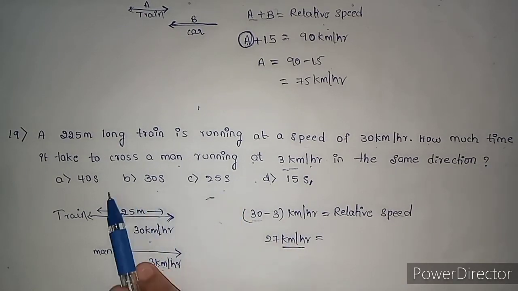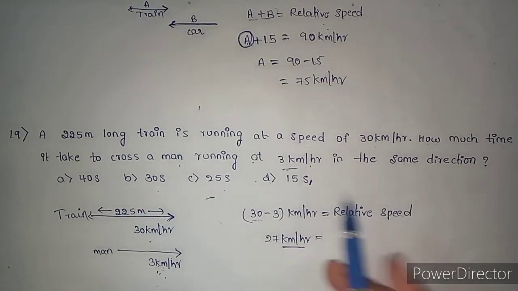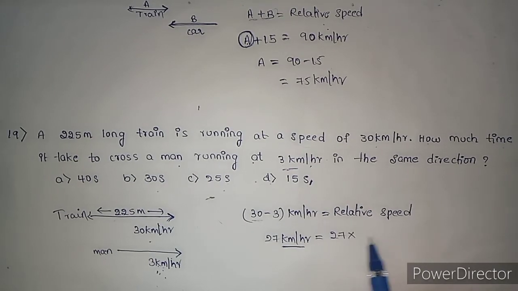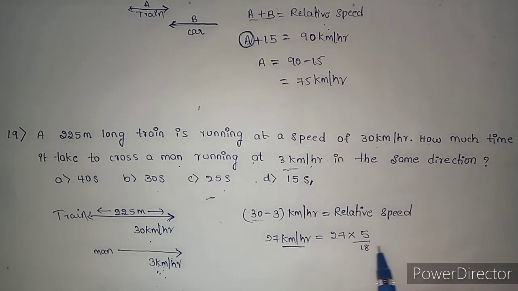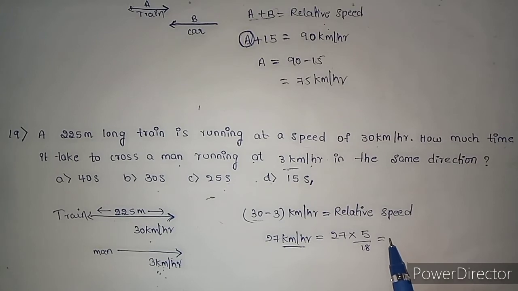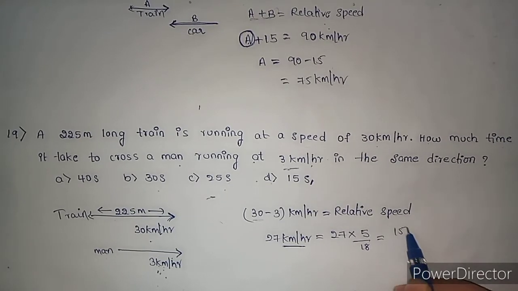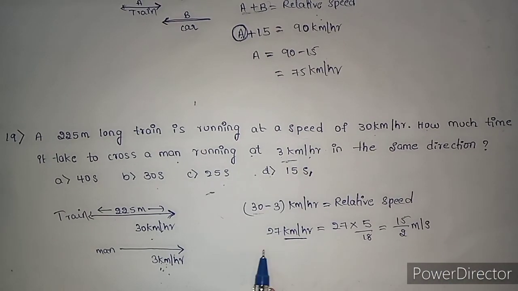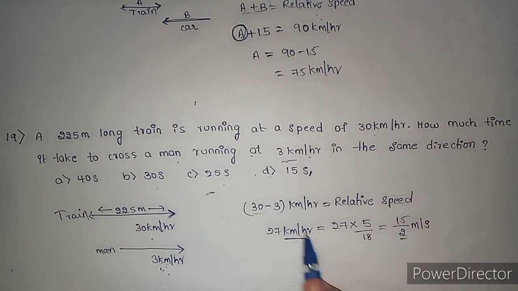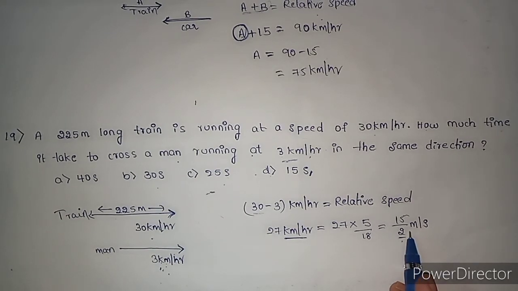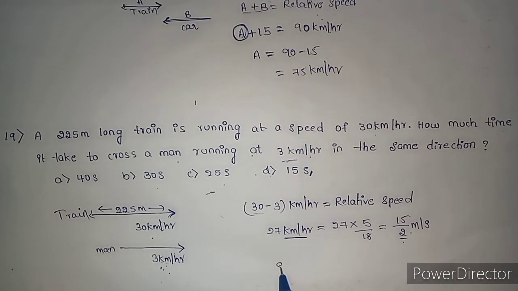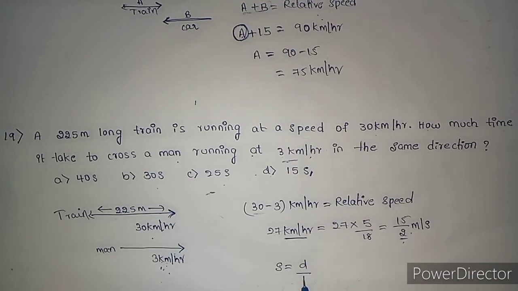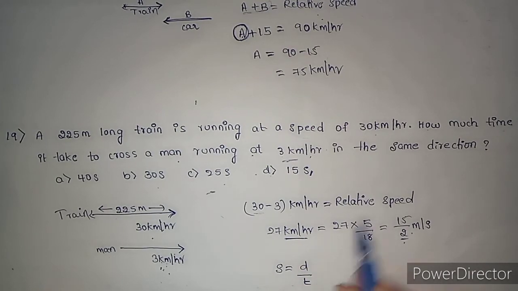This is in kilometer per hour, but all our options are in seconds, right? So convert this. 5 by 18. After solving, you get 15 by 2 meter per second. Clear? We know the relative speed of train and man, that is 15 by 2 meter per second. Speed is distance by time.